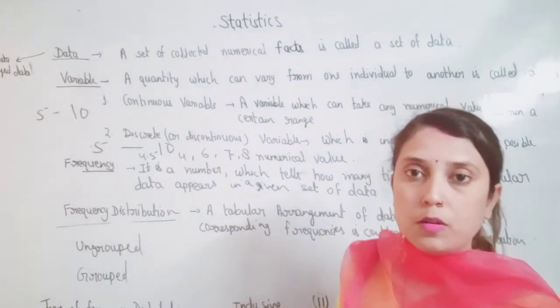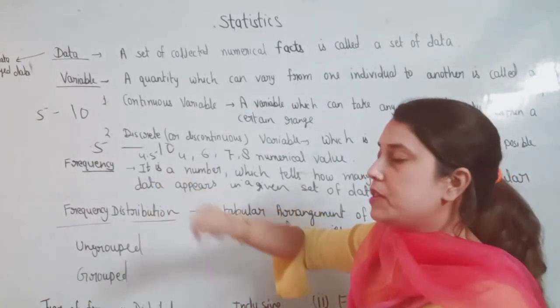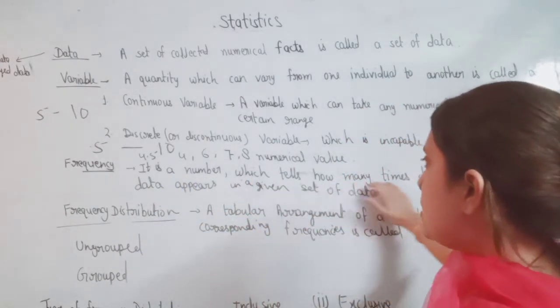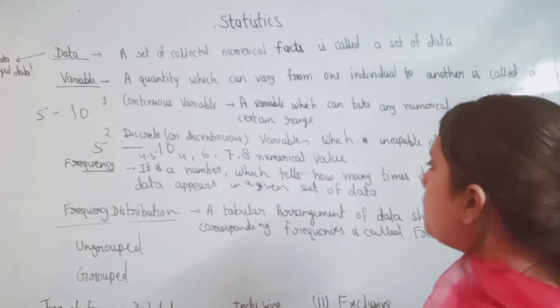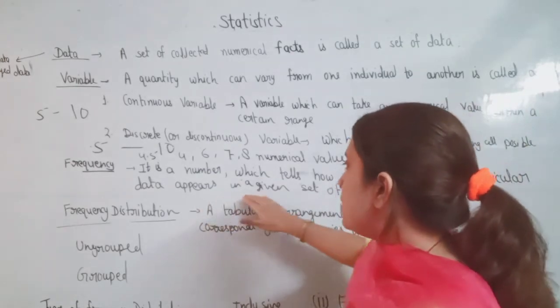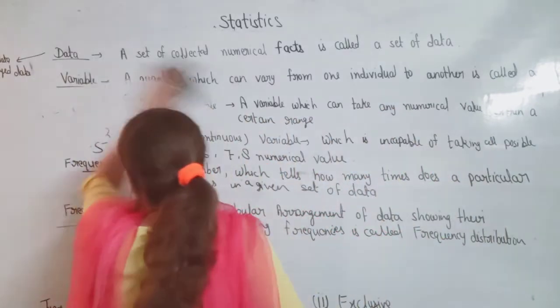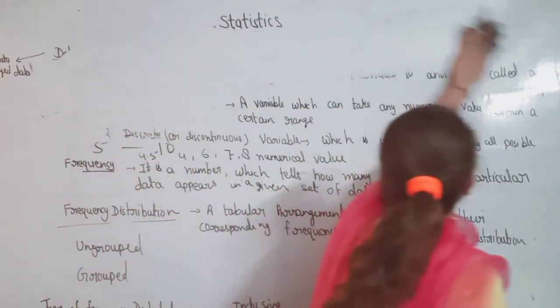Now we talk about frequency. What is frequency? It is a number which tells how many times a particular data value appears in a given set of data. Let's understand with an example.